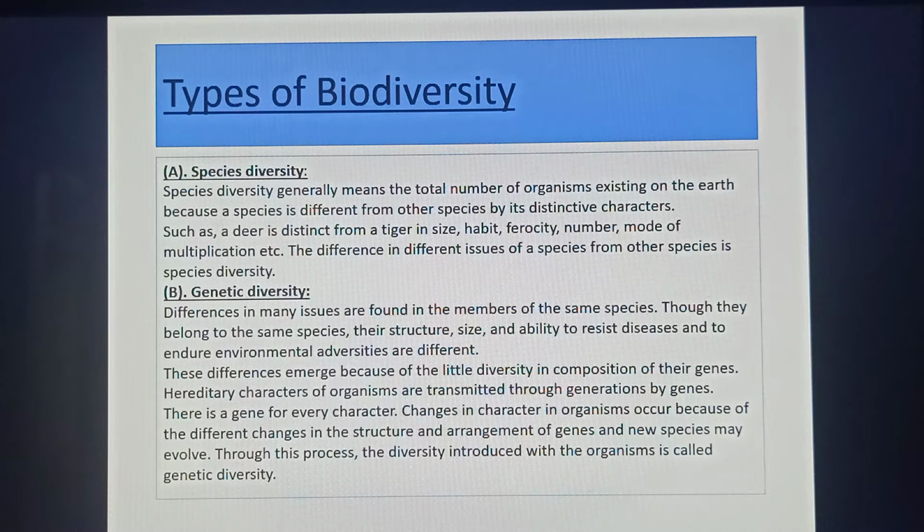Types of biodiversity. Biodiversity is of three types: species diversity, genetic diversity, and ecological diversity. First of all, what about species diversity?